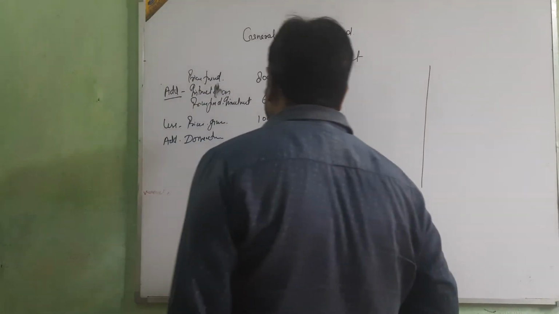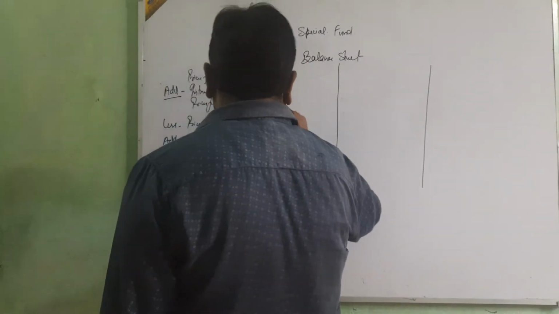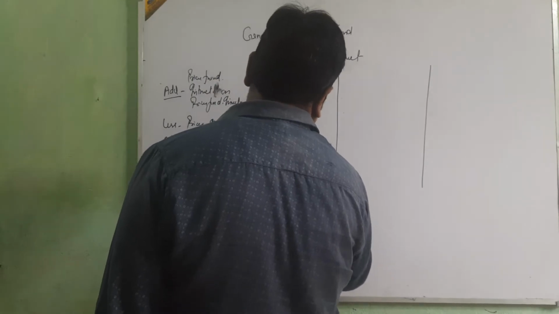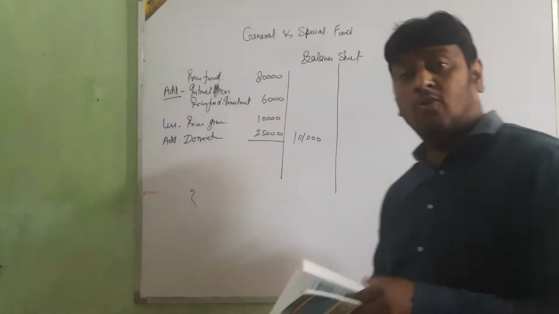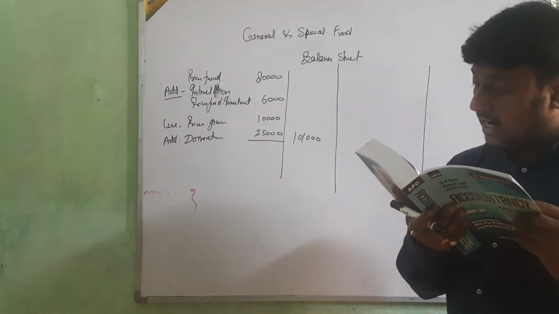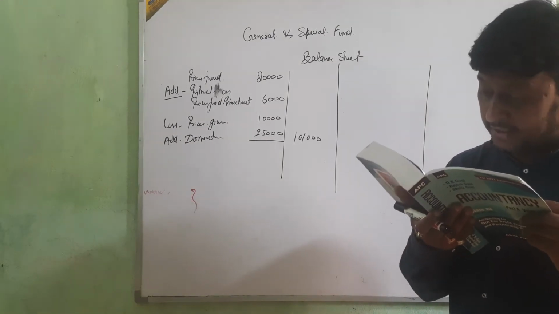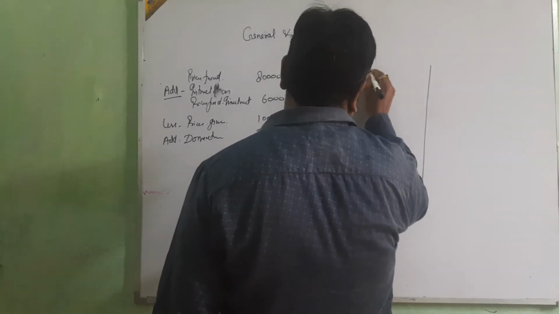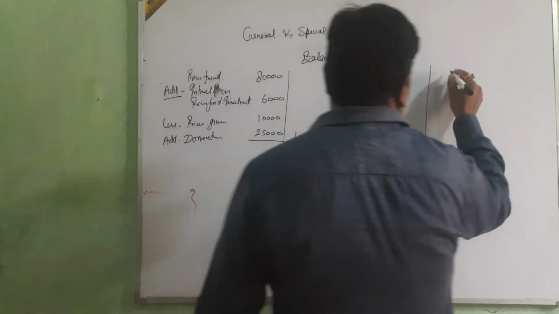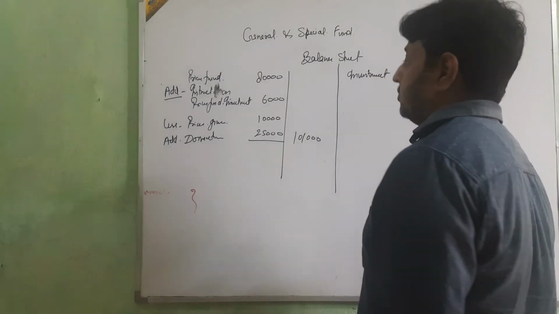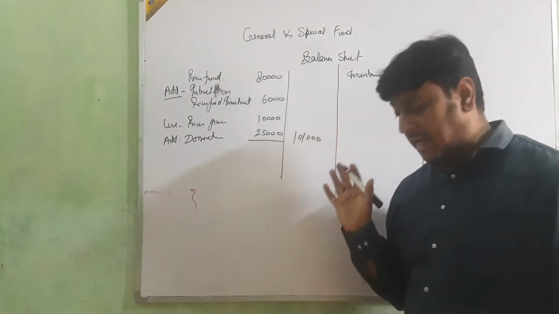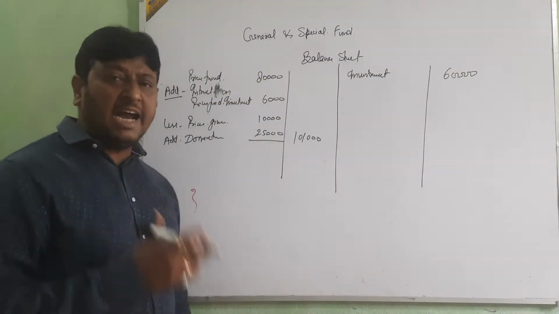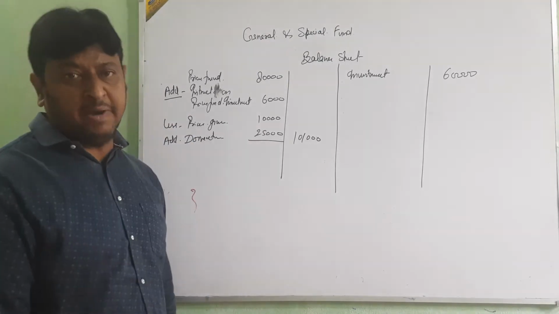Then less this 10,000: 80,000, 86,000, 76,000 and 1,01,000. Okay. And one more thing is there, that investment. And investment we are going to put on which side, beta? Asset side. And amount is 6,000. This is the way in which we are going to present your journal and specific fund in balance sheet.